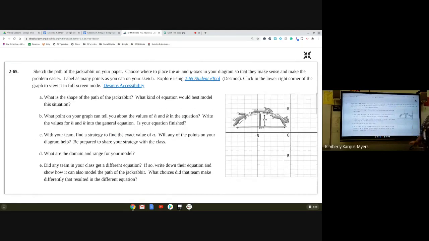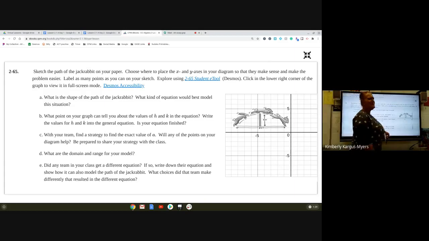Here is where the work is going to happen. For 65, we want to sketch the path of the jackrabbit on your paper. Choose where to place the X and Y axes in your diagram so they make sense and make the problem easier. Label as many points as you can on your sketch. We're going to explore this using the E tool in a second as well. For part A, it says, what is the shape of the path of the jackrabbit? What kind of equation would best model the situation?